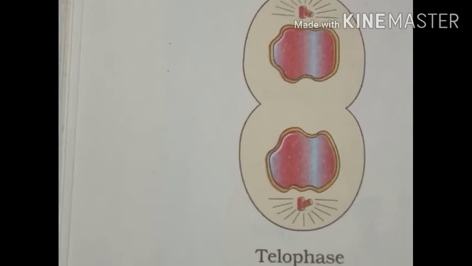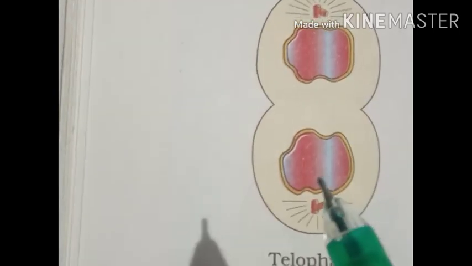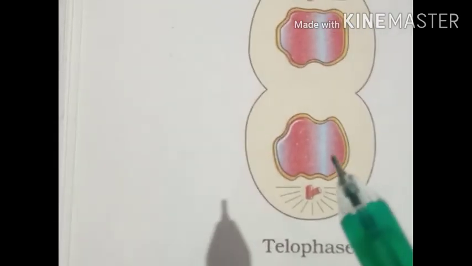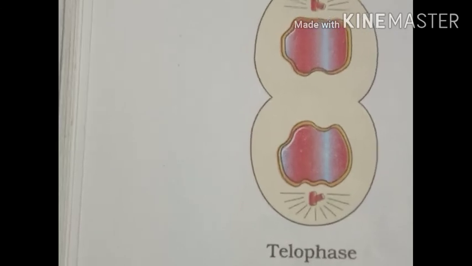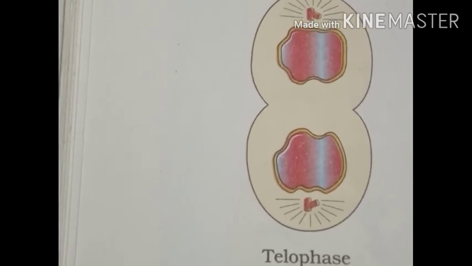Now the last stage would be cytokinesis, in which there is the division of the cytoplasm, thus forming two daughter cells with an exact copy of the genetic material along with the other cytoplasmic organelles. So in the next class, we'll discuss cytokinesis.